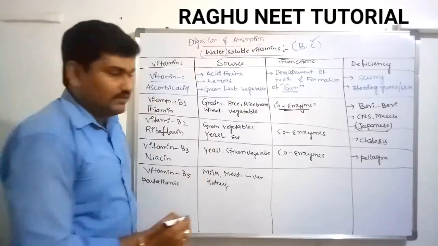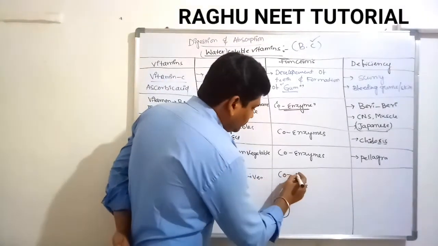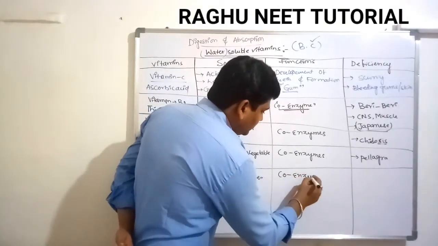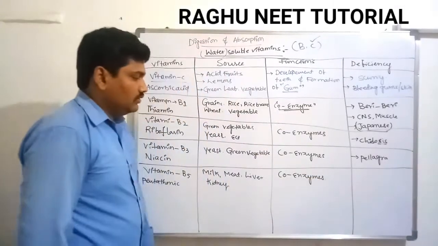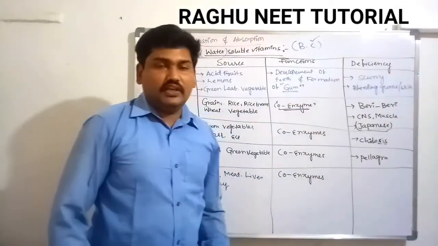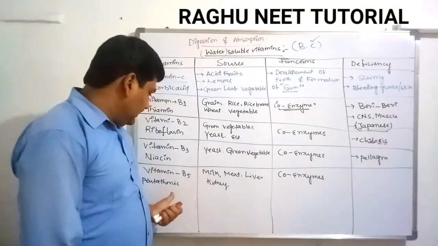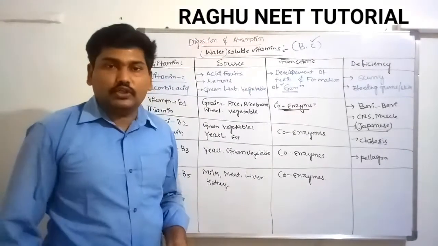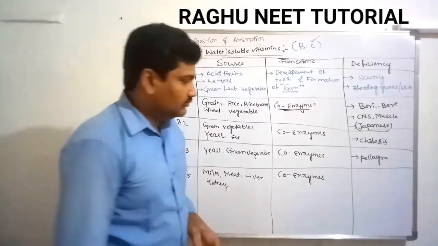It also acts like a coenzyme. What is the deficiency of B5? Pantothenic acid deficiency causes early aging of man.